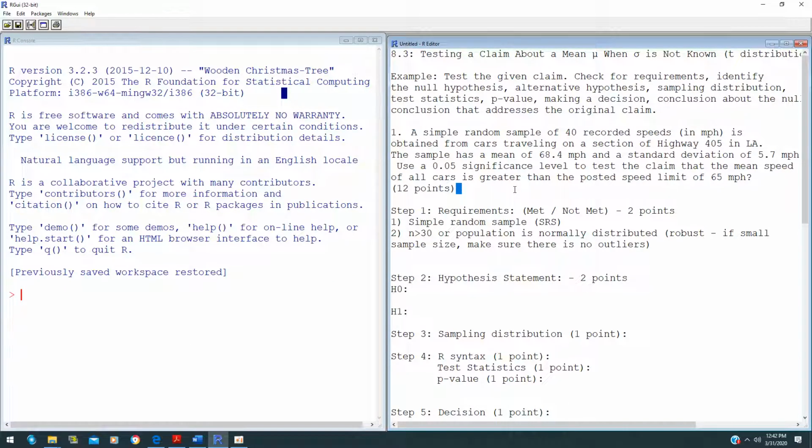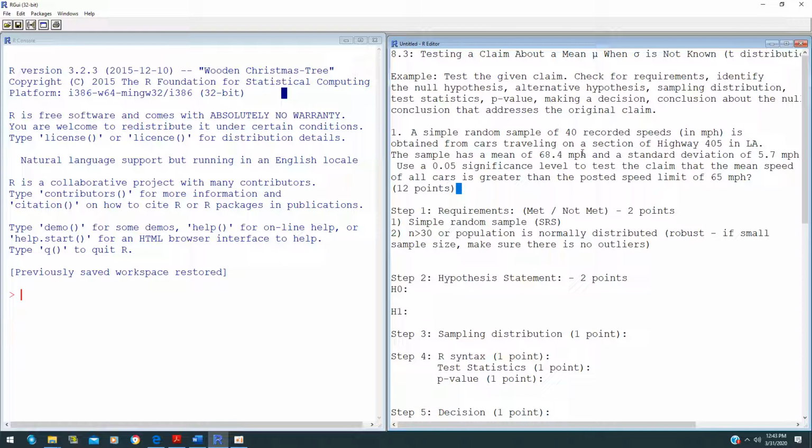This is 8.3, testing a claim about a mean for statistics class when sigma is not known. So this is for the first question. A simple random sample of 40 recorded speeds in miles per hour is obtained from cars traveling on a section of Highway 405 in Los Angeles. The sample has a mean of 68.4 miles per hour with a standard deviation of 5.7 miles per hour. Use a 0.05 significance level to test the claim that the mean speed of all cars is greater than the posted speed limit of 65 miles per hour.